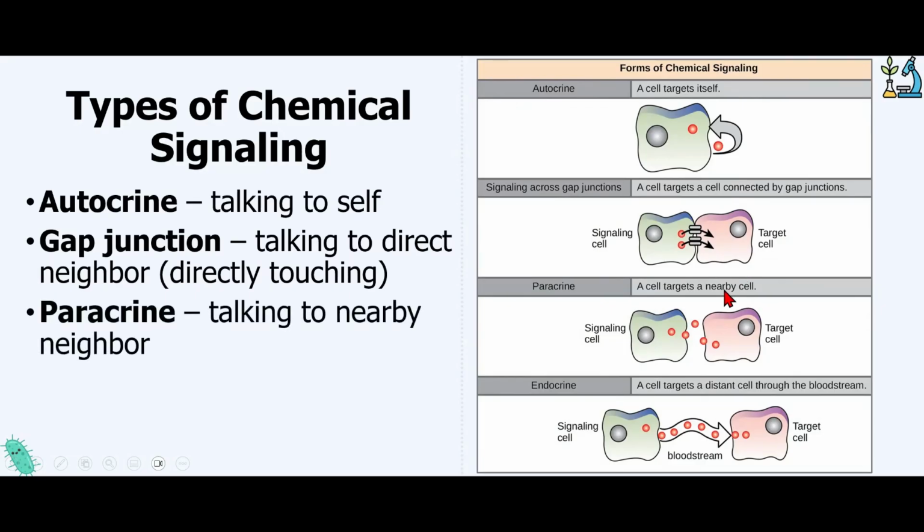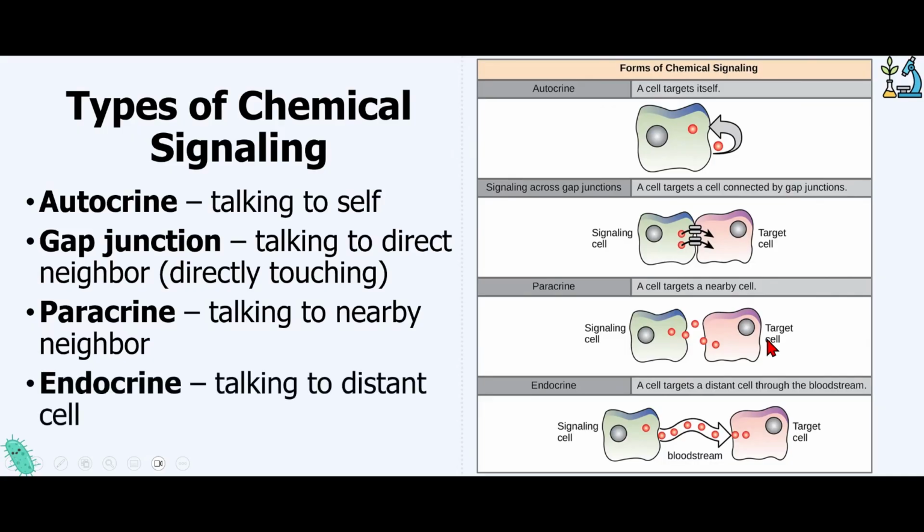Then there's paracrine signaling, where a cell will send a signal to another, and they're usually nearby, but not right next to each other. And then finally, there's endocrine signaling, where a cell is going to talk to a distant cell. Usually, hormones are going to be involved. These are the signaling molecules, and those hormones travel through the bloodstream to reach the target cell. And that could be somewhere else in the body, as long as it is exposed to or near the bloodstream, it should be able to receive those hormones and be affected by that signal.